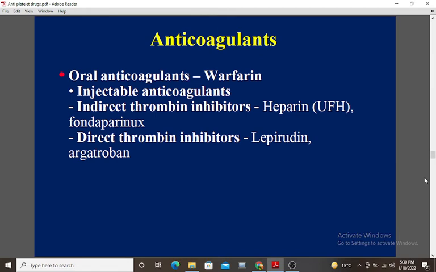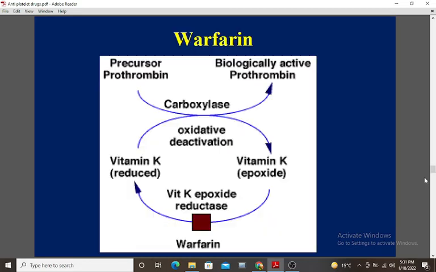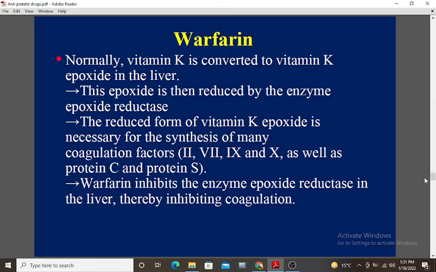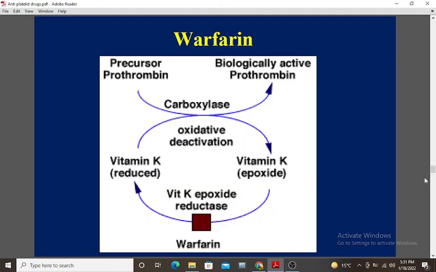Anticoagulants: oral anticoagulants, warfarin; injectable anticoagulants, indirect thrombin inhibitors, heparin UFH, fondaparinux; direct thrombin inhibitors, lepirudin, argatroban. Normally, vitamin K is converted to vitamin K epoxide in the liver. This epoxide is then reduced by the enzyme epoxide reductase.